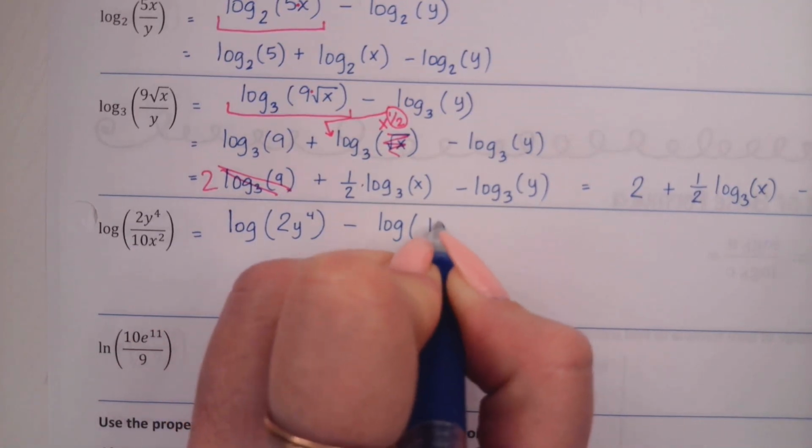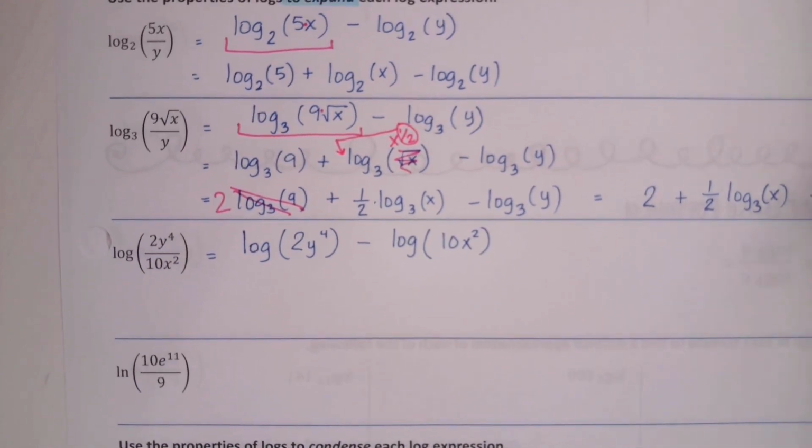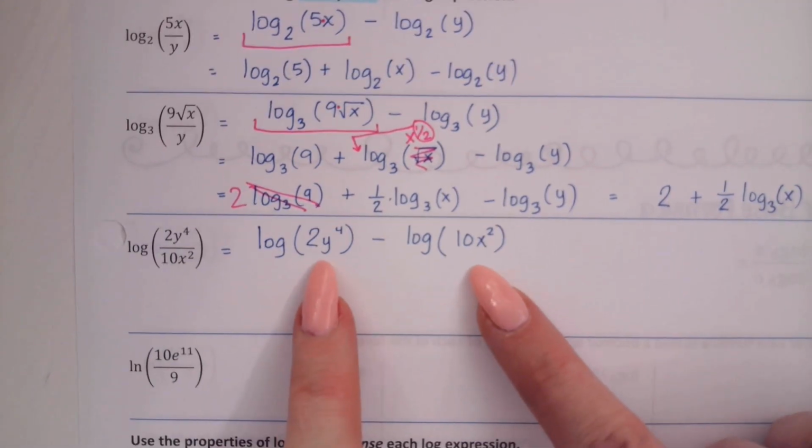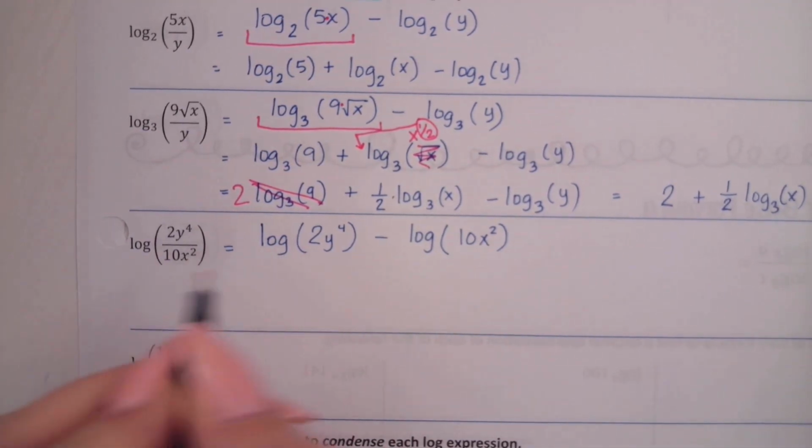Why is there no base on this log? 10. Because it's a 10. What type of log is that called? Common log. Good memory. Okay. Each of these now, if you look at those two arguments, in each of those arguments is what? A product. In each of these arguments is a product.